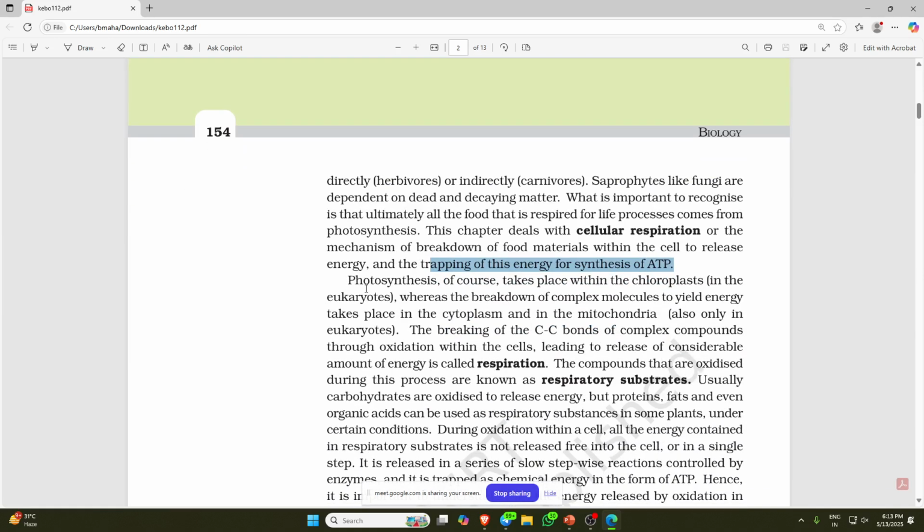Now, photosynthesis of course takes place within the chloroplast in eukaryotes, whereas the breakdown of complex molecules to yield energy takes place in the cytoplasm or in the mitochondria, also only in eukaryotes. In the grade 10 NCERT, in the chapter on life processes, it is written how respiration happens. It says the breakdown of complex molecules to yield energy takes place in the cytoplasm and mitochondria.